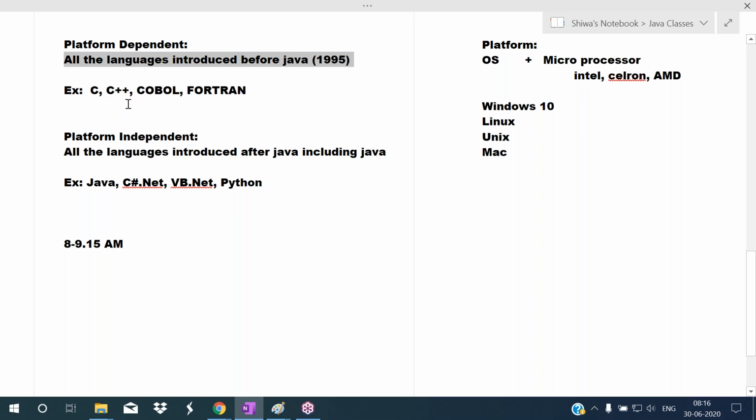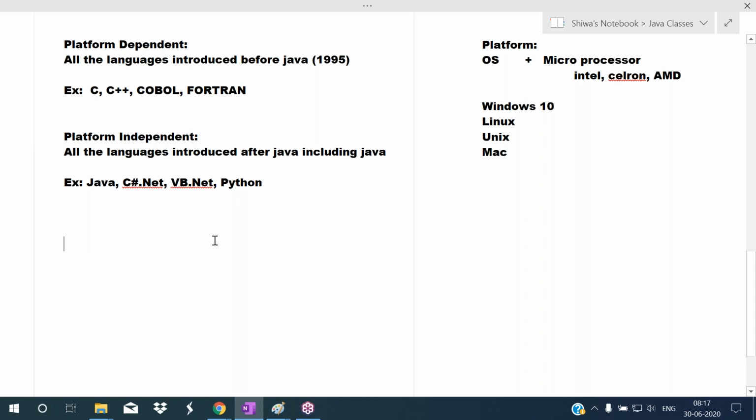These were introduced before Java. So C and C++ are the platform dependent programming languages, whereas all the languages which were introduced after Java, including Java, are called platform independent programming languages. Examples: Java, C Sharp .NET, VB.NET, Python. So now you know what are platform dependent programming languages and what are platform independent programming languages.